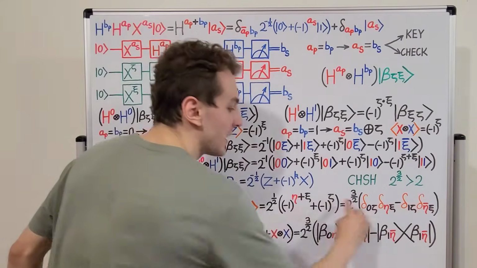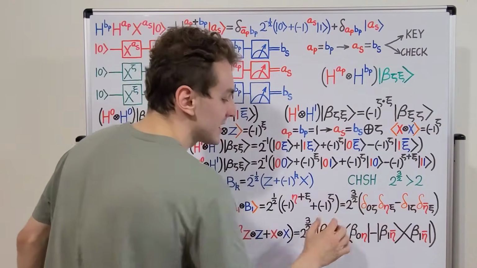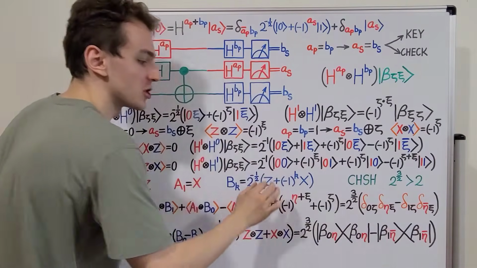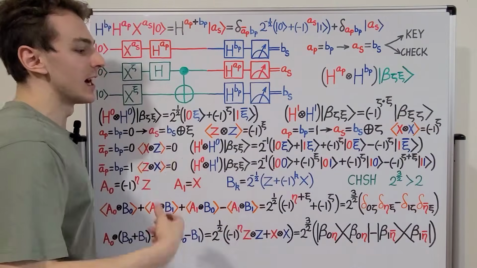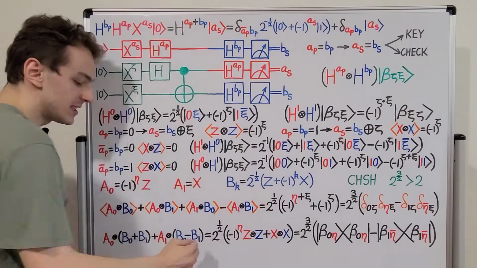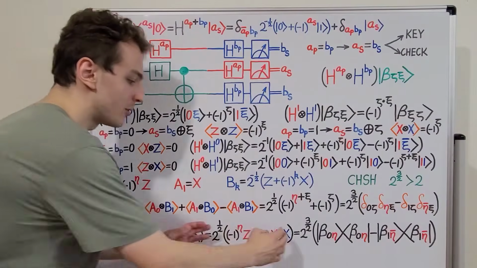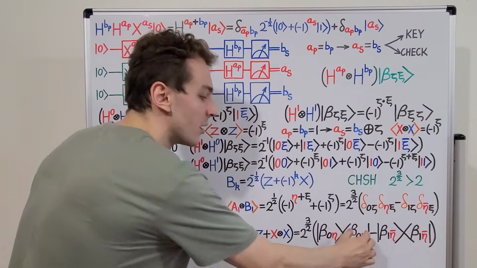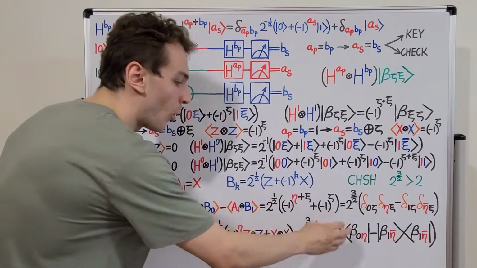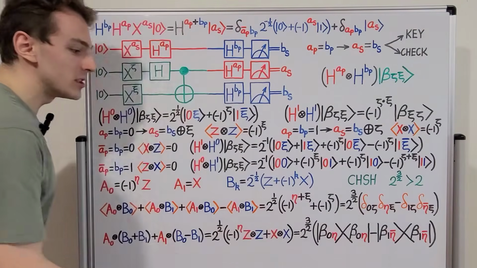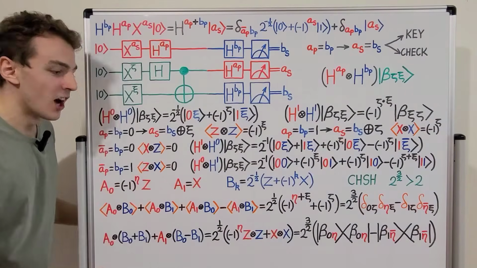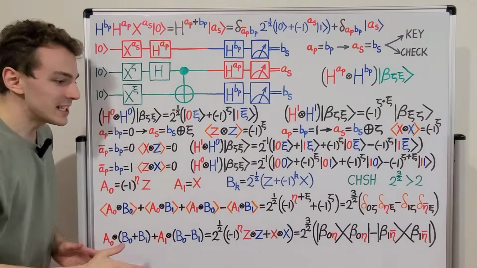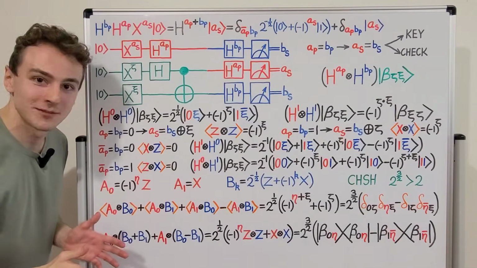Now let's consider this final expression down here, and that's going to allow us to compute this expression, which actually gives us the same values. We're writing it in a different way, and that's going to give us a different insight. So this combination of observables can be written in this format, and we can also write it in terms of these ket-bra combinations. Now, why are we allowed to do that? It is because the Bell states are eigenstates of this observable. So we can write this in terms of the Bell basis.